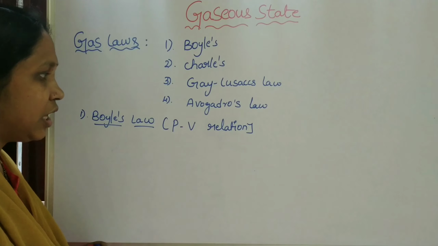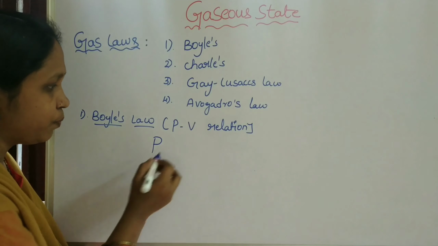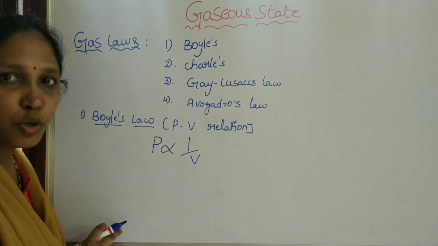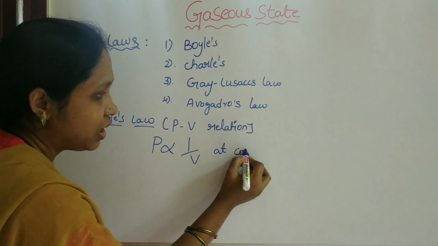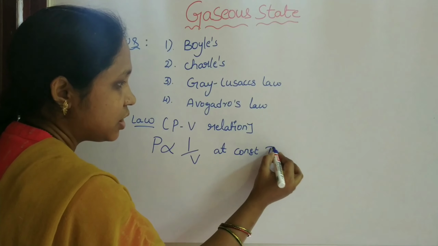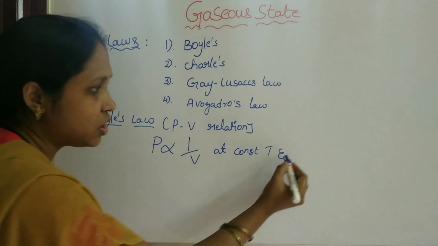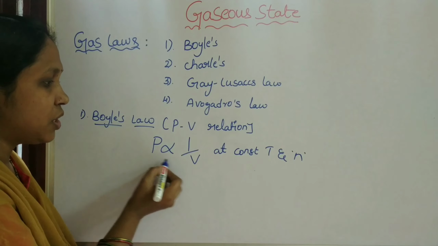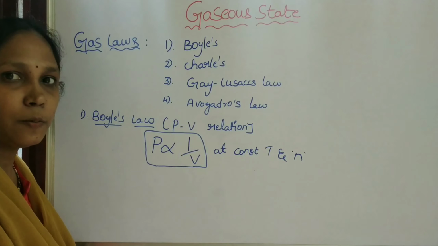So here the law gives a relation between pressure and volume, that is, the pressure of a gas is inversely proportional to the volume of the gas at constant temperature and quantity of the gas. Quantity we measure in the form of the number of moles. So, pressure is inversely related to the volume of a gas.